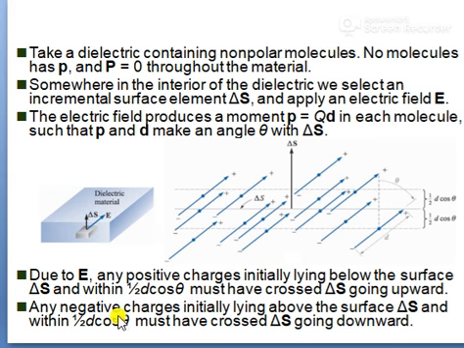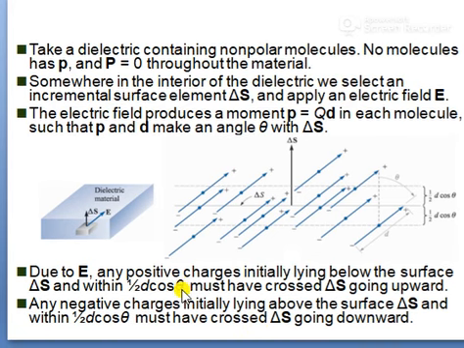Any negative charge initially lying above the surface delta S and within half d cos theta must have crossed delta S going downwards. So positive charge crosses delta S moving upward, and negative charge crosses against delta S going downwards.